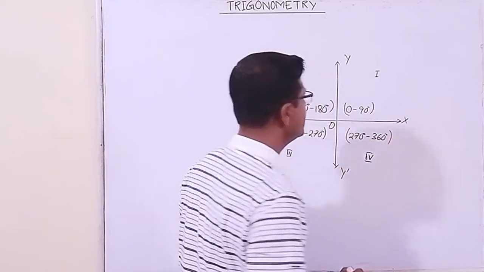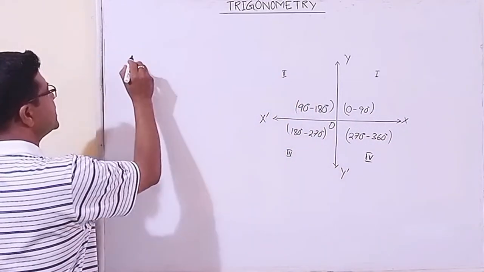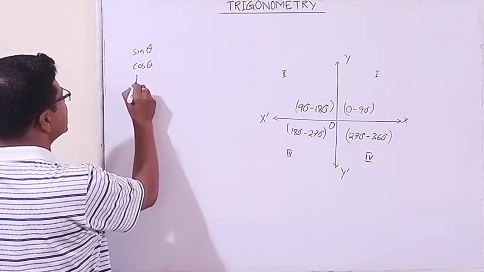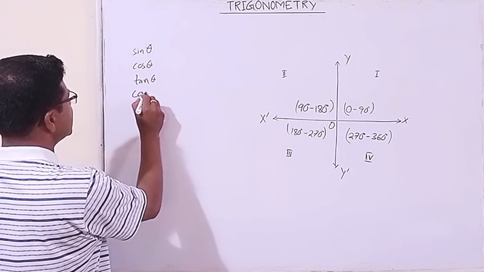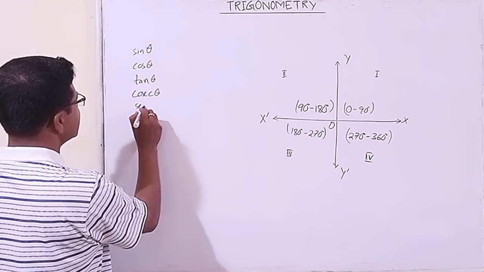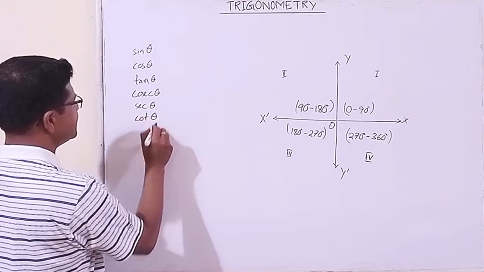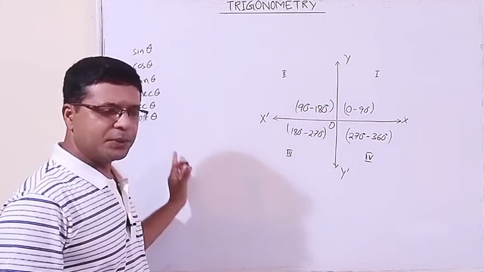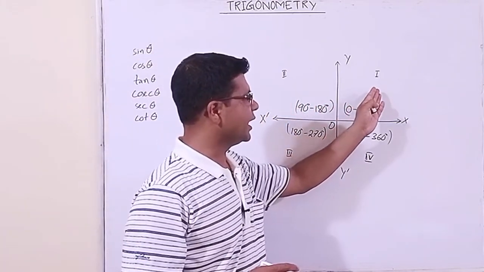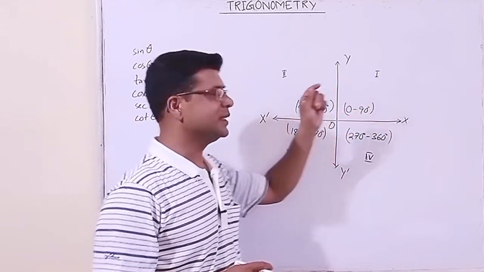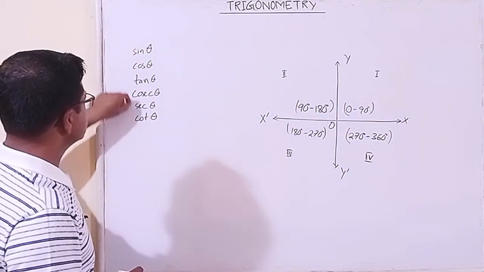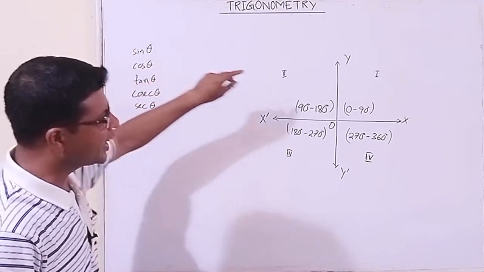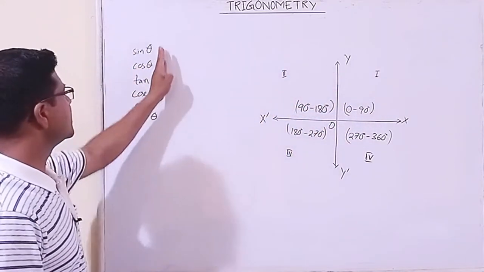Okay, now we have 6 trigonometric ratios. What are the 6 trigonometric ratios? Suppose I am writing theta: sine theta, cos theta, tan theta, cosec theta, sec theta, cot theta. Correct. Now if you take any ratio out of these 6 and the angle is any angle between 0 to 90 degree, suppose 60 degree, all the trigonometry ratios are positive.